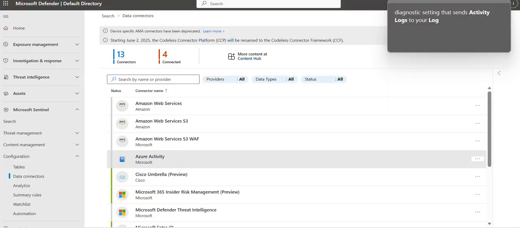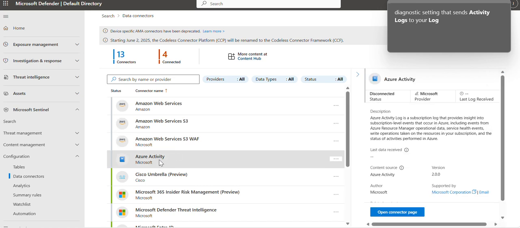In the previous video, we configured a couple of data connectors. Azure Activity is one of them, but I see it is not yet receiving logs from Azure Activity.